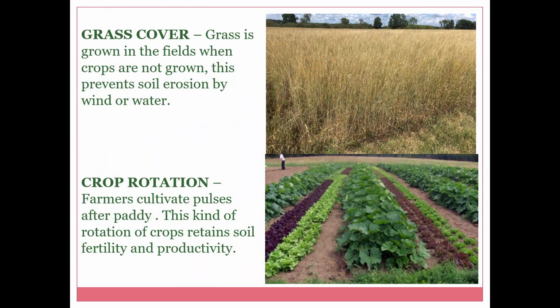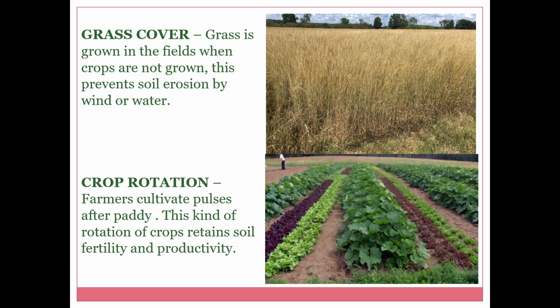Grass cover. Grass cover is grown in the fields when crops are not grown. This prevents soil erosion by wind or water. And again, this grass can be used by the farmers as fodder for their animals.